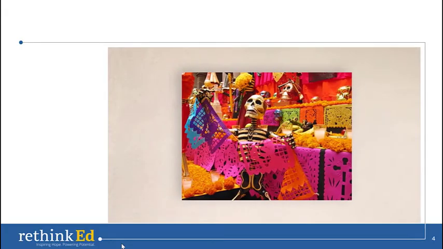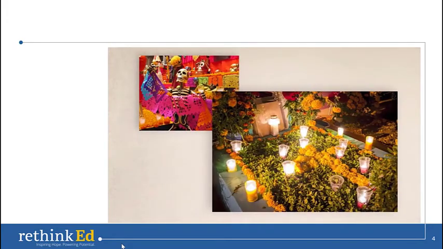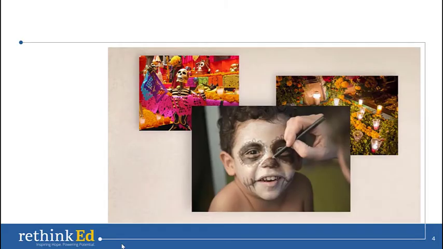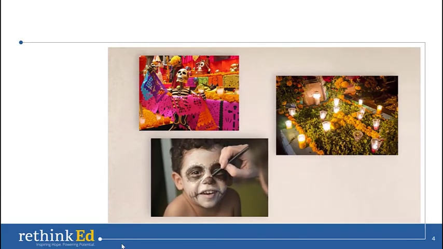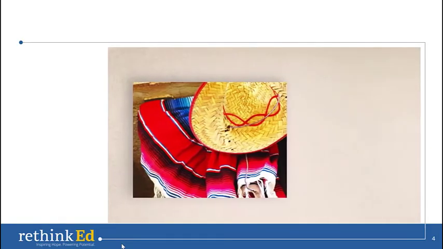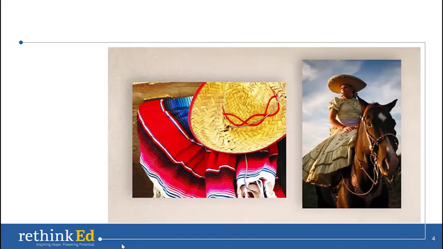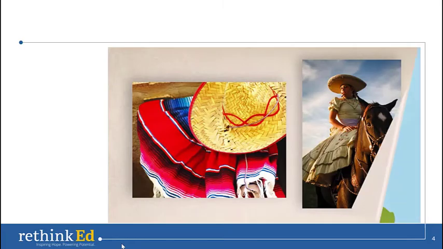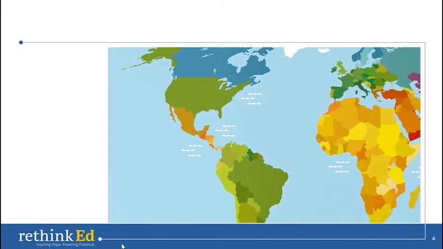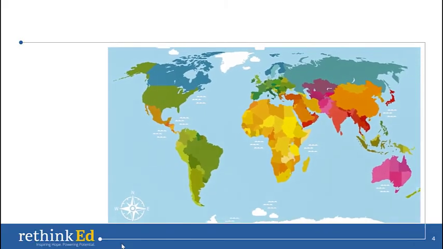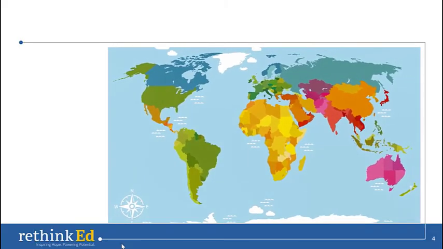It is celebrated on November 2nd and is to remember all of your loved ones who have died. There are big parades and many people dress up in colorful costumes. Sombreros and ponchos are some of the traditional clothing in Mexico, used for festivals and other celebrations. There are many countries in the world, each with its own unique culture. It's fun to learn about the cultures of other places and explore how people all around the world live.